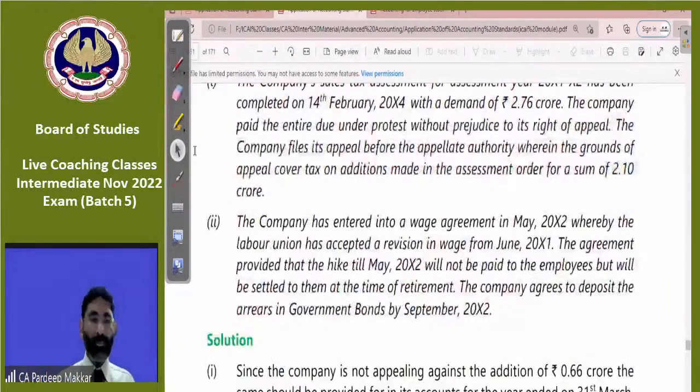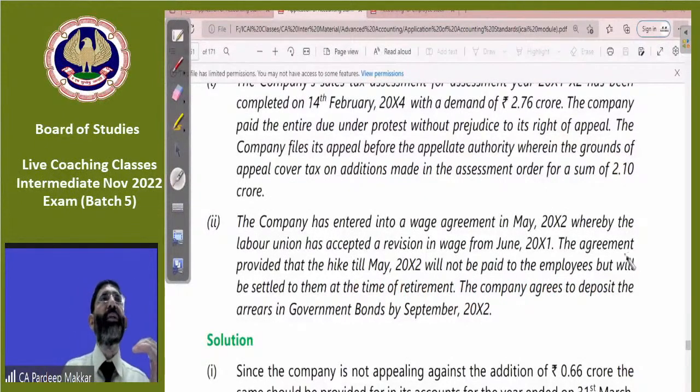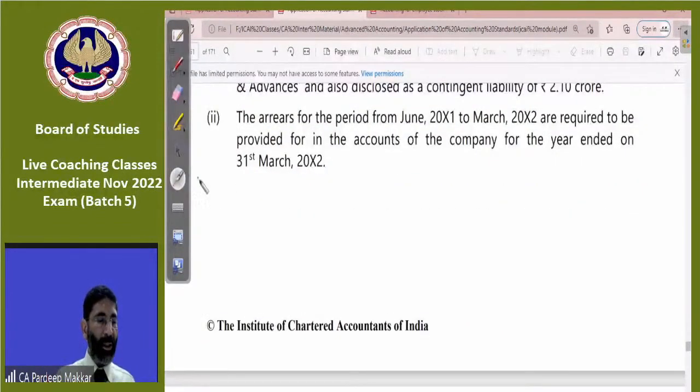Yes. The company entered into a wage agreement whereby labor union has accepted a revision in wage. The agreement provides that the hike will not be paid now, but these are to be paid later on. Payment is not compulsory to be made now. It may be paid later on also, but if payment is confirmed, provision must be created for the same. So here we have to create a provision for this one. Whatever the amount we have to pay, we have to create a provision for the same. That has been mentioned here. The arrear for the period from June 21 to 22 are required to be provided for in the books of accounts. That's it. He has mentioned it.